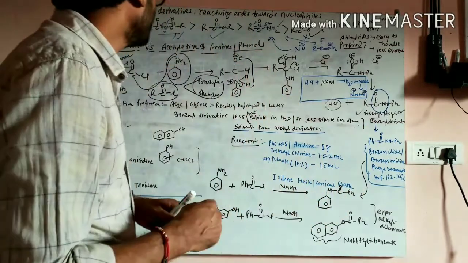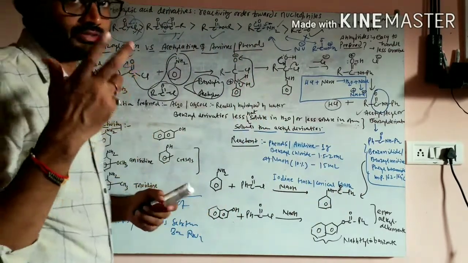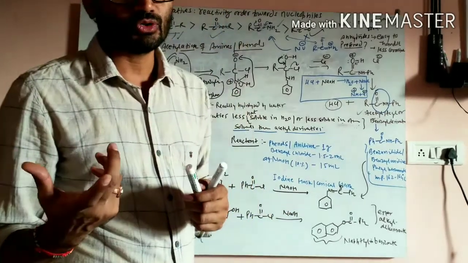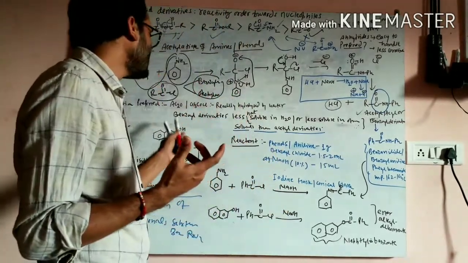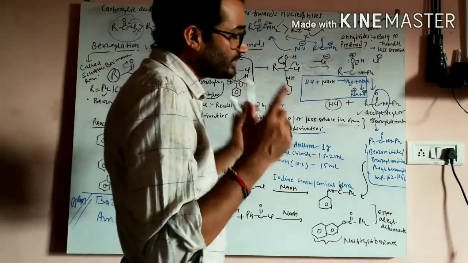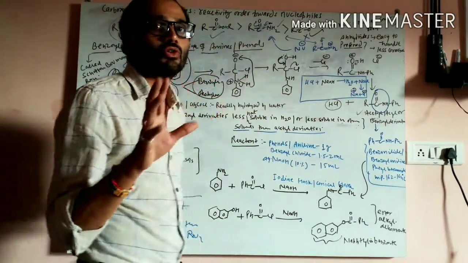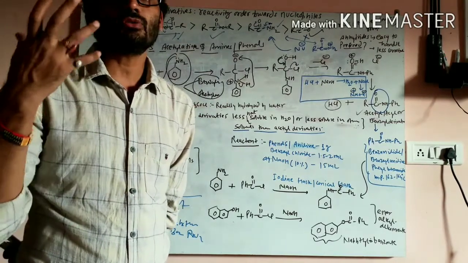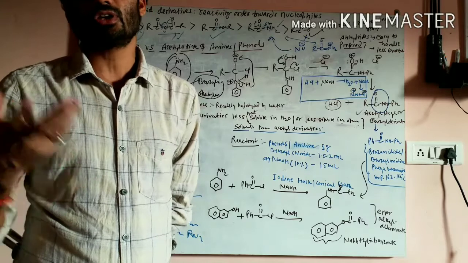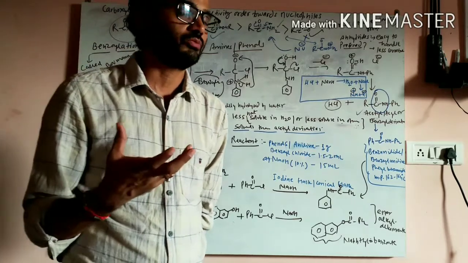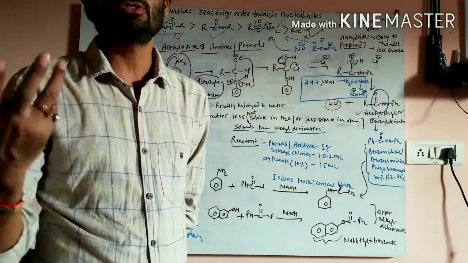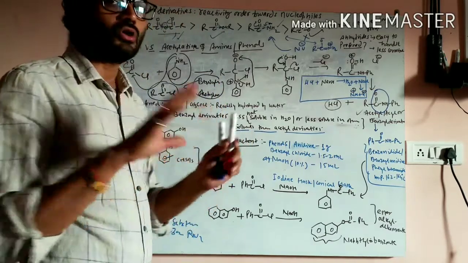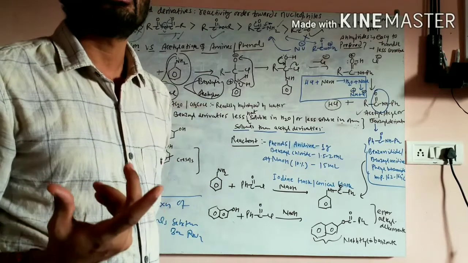First reason is that for the acetylation reaction we use either acetyl chloride or acetic anhydride. Both acetic anhydride as well as acetyl chloride are readily hydrolyzed by water. So the smooth conduction of the reaction and the formation of product will not be as easy as in benzylation, because benzoyl chloride is not hydrolyzed in water.